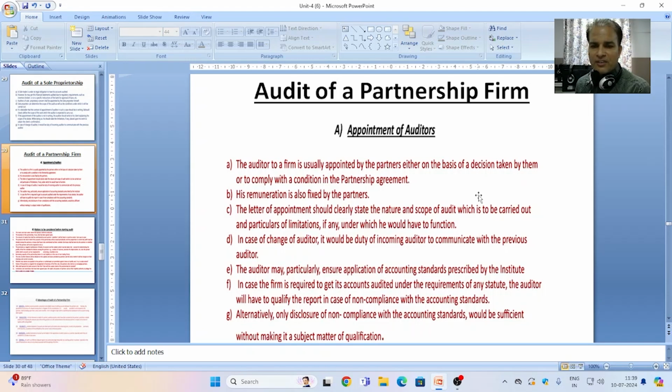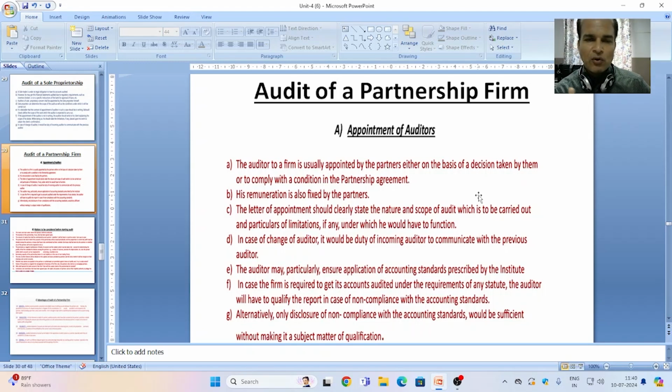Point C. The letter of appointment should clearly state the nature and scope of the audit which is to be carried out, and particulars of limitations, if any, under which he would have to function. Because when an auditor has full knowledge regarding his area, limit or extent for the audit assignment, then he can perform better.